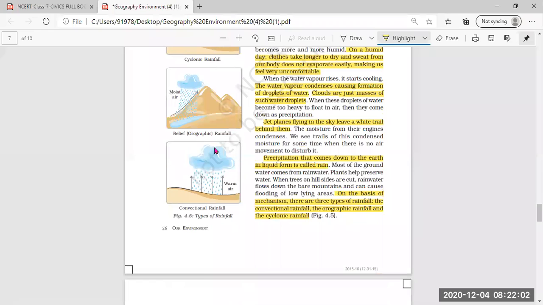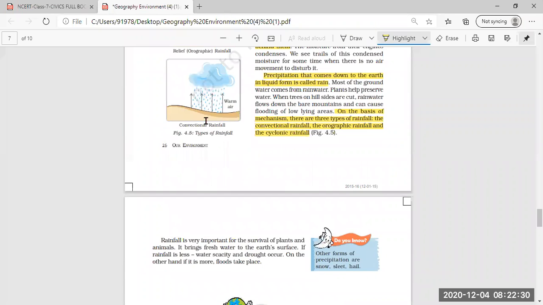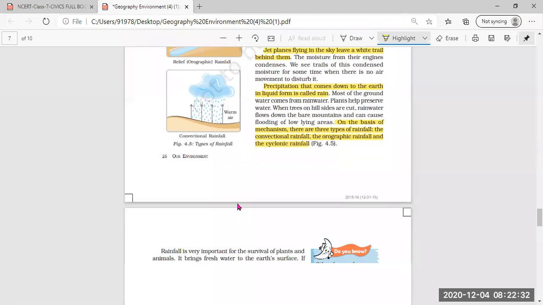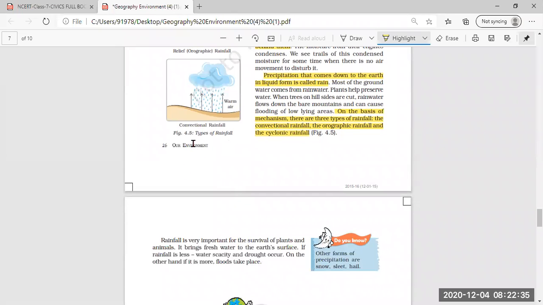The second type of rain is relief or orographic rainfall, in which, in the mountainous hilly areas, the moist air is taken up along the mountains, and then it is collected over there in the form of cloud and comes back in the form of droplets. This is the orographic rainfall which appears in the mountainous and hilly areas. Then the next is the convectional rainfall.